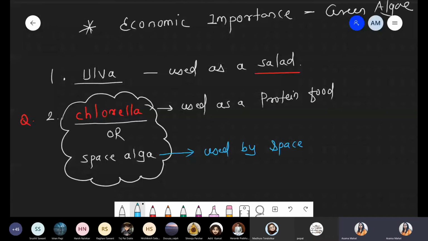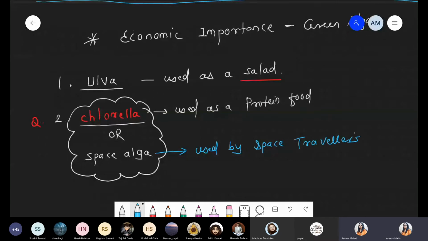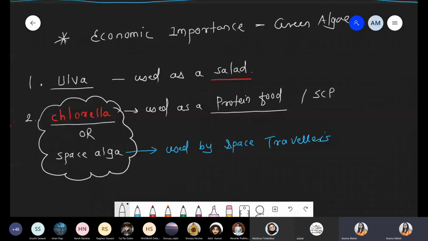That's why chlorella is a protein-rich food source, and it is also used by space travelers on spaceships. These are actually algae. When you convert them into dry form, they become a rich source of food because they are protein rich. That's why it is also called SCP, which is nothing but single cell protein.